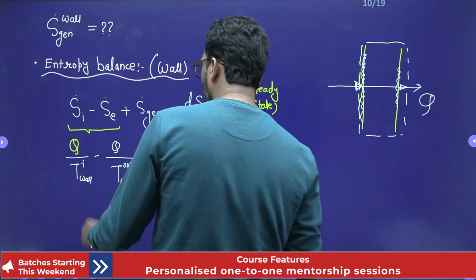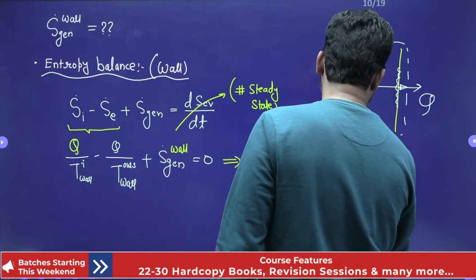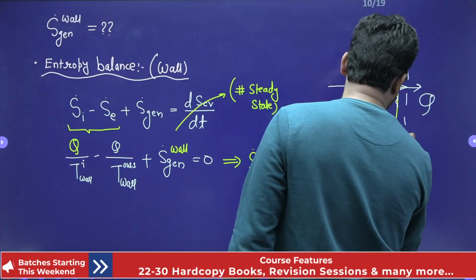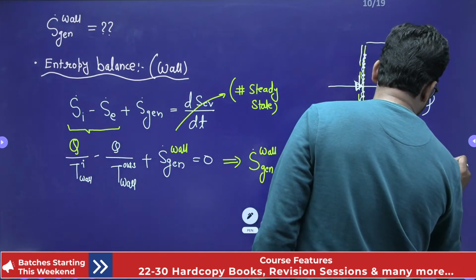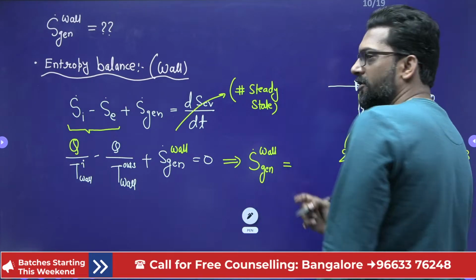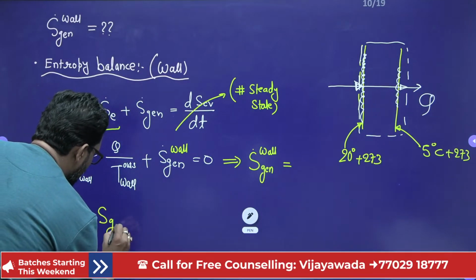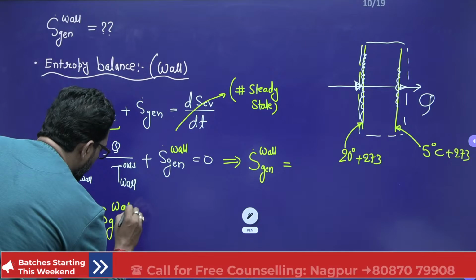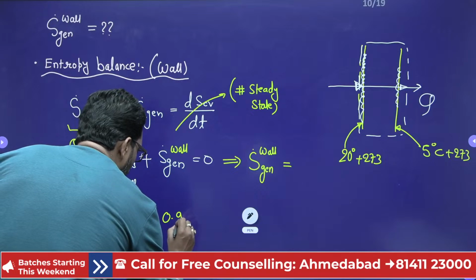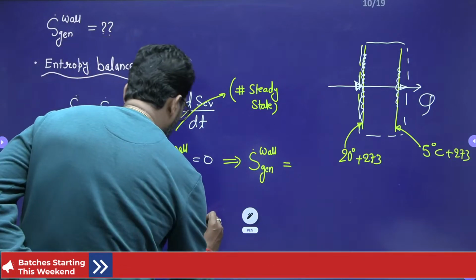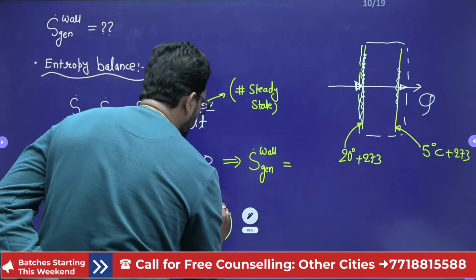Put all these values. Mind it, what is the inner temperature? This inner temperature is 20 degrees. This outer temperature is 5 degrees. Must be put in Kelvin, plus 273. So from here you can find S generation of the wall, the rate of entropy generation of the wall. If you put the value, it is 0.919 watt per Kelvin. So this is your internal entropy generation.